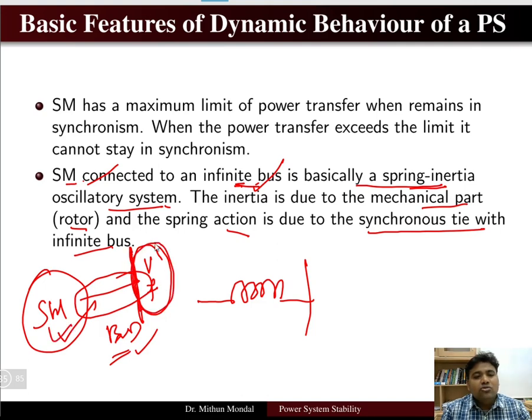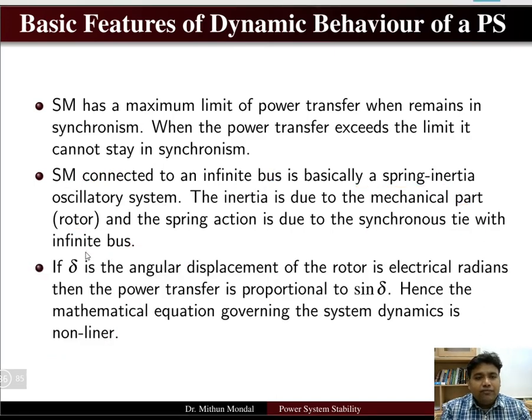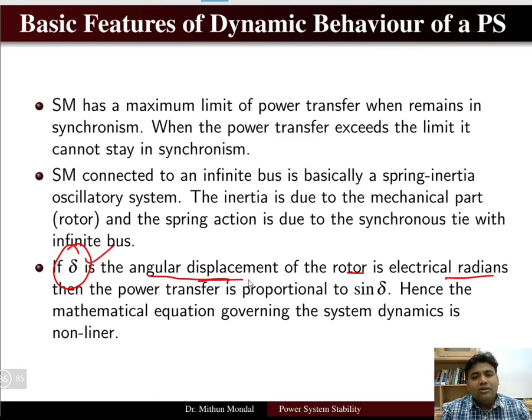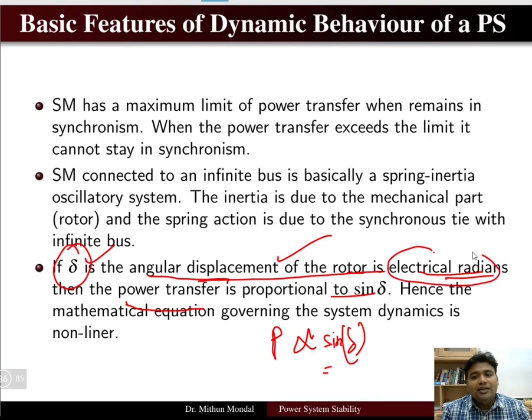The bus is infinite, so the voltage and frequency remain constant, and the inertia is due to the mechanical part, that is the rotor. Here delta, the power angle, represents the angular displacement of the rotor in electrical radian. Then the power transfer is proportional to sine delta, where delta is the angular displacement of the rotor in electrical radian.